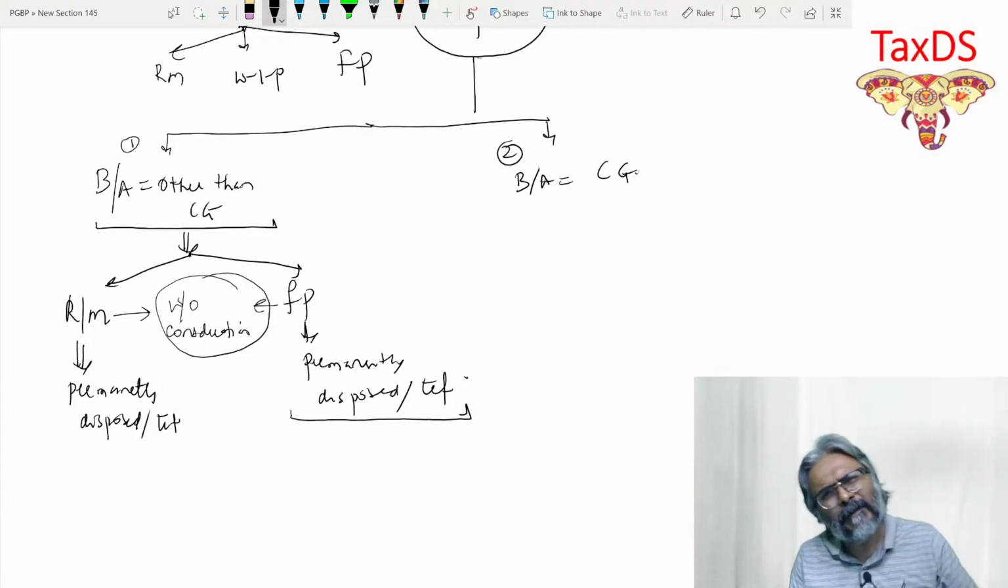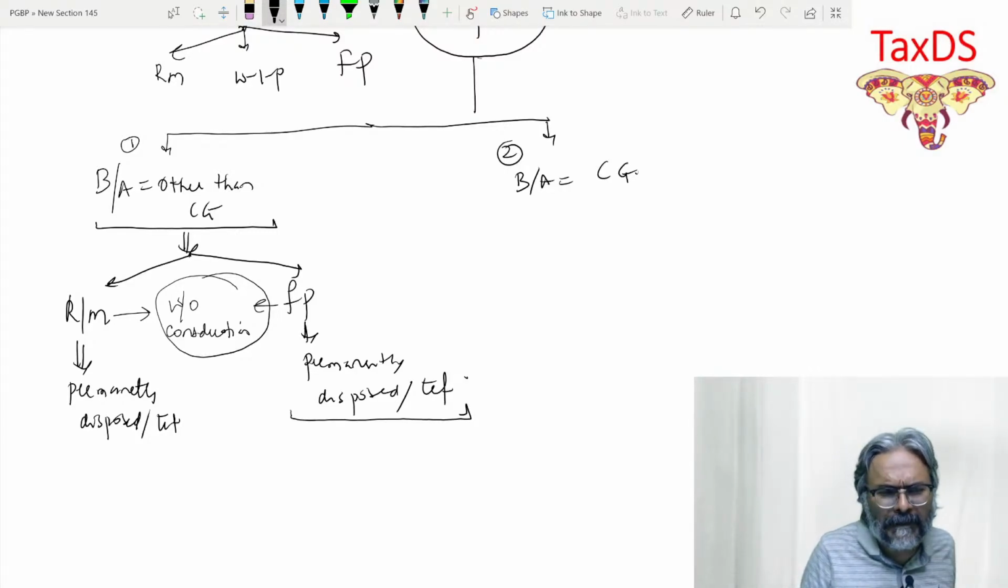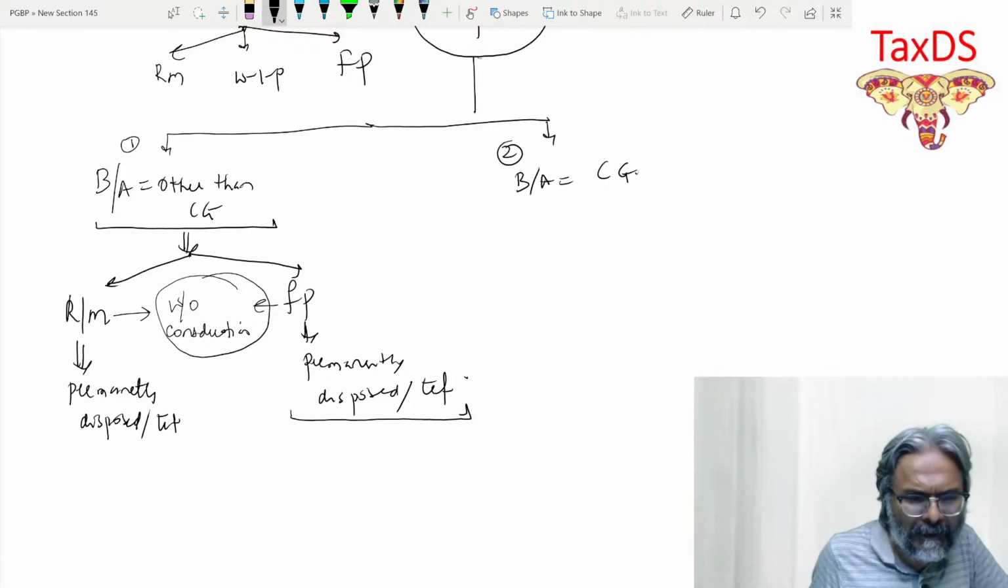ITC, definitely on the raw material, the ITC is availed. Otherwise, we will not be discussing that. The raw material, the ITC is in this context.